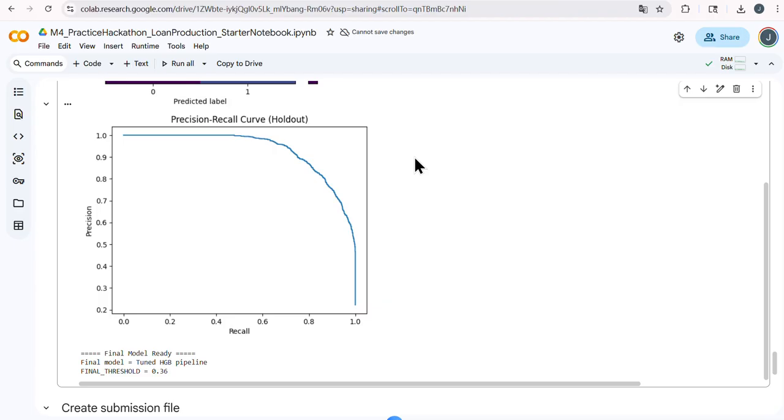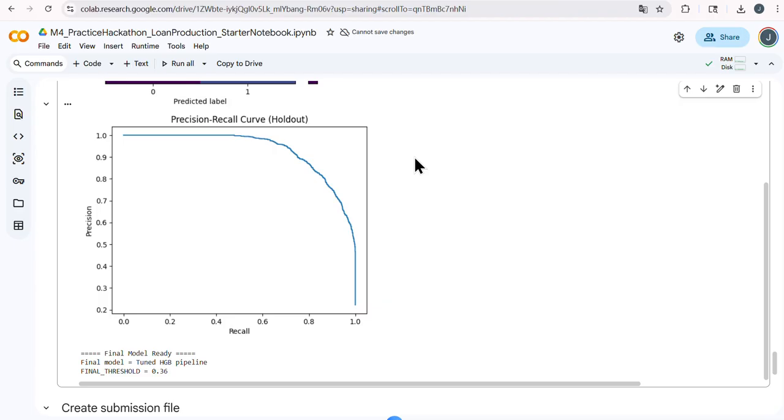After selecting the model, I use a separate holdout set for threshold tuning to avoid over-optimizing the threshold to the cross-validation folds and to better simulate a realistic validation scenario.